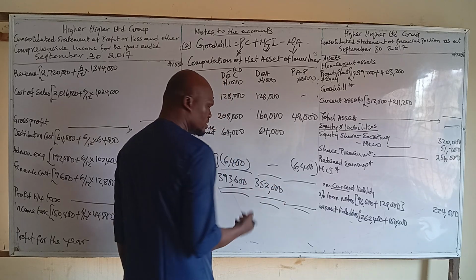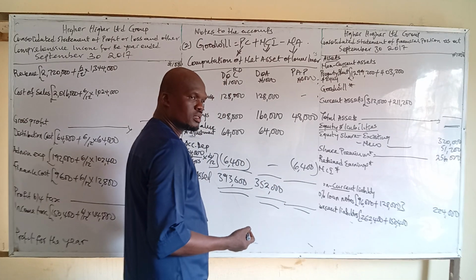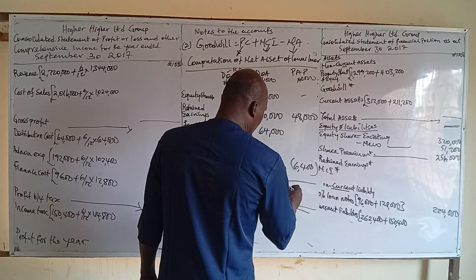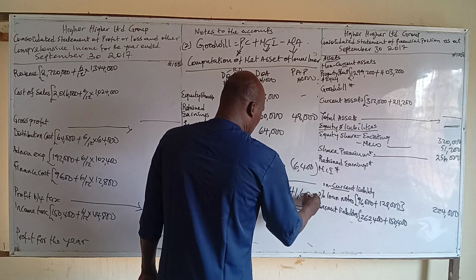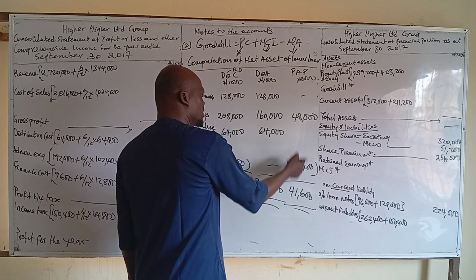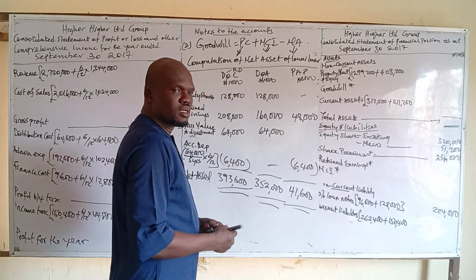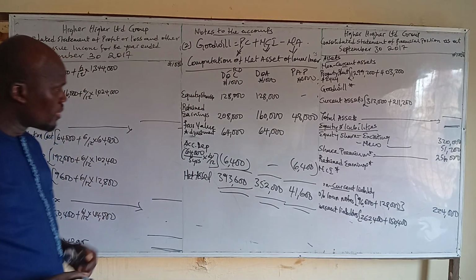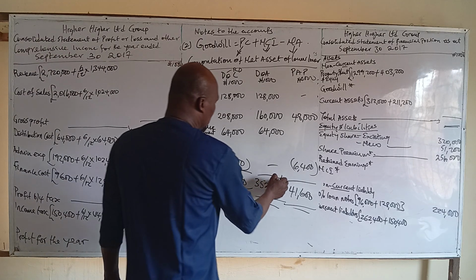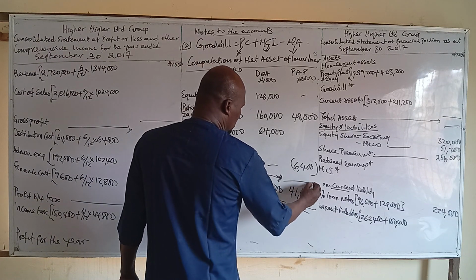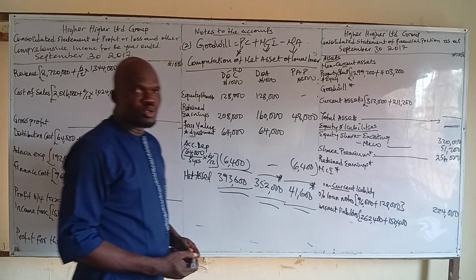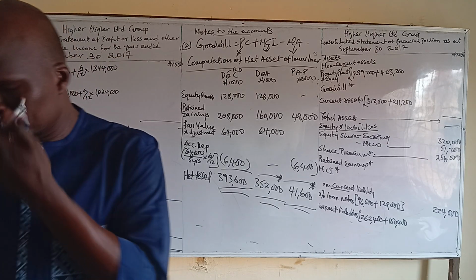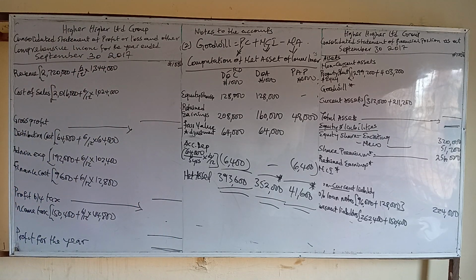The difference is the same as subtracting this from this. Yes, it's the same. So this is net assets at acquisition, and these are the post-acquisition profits. Any question?